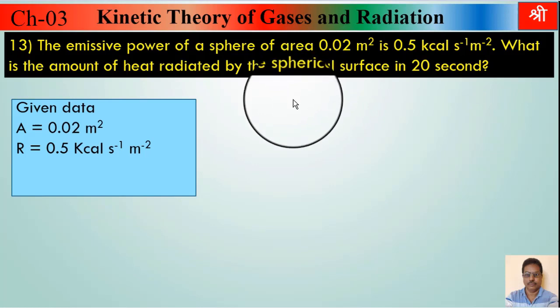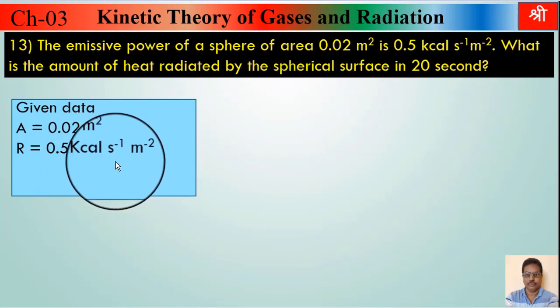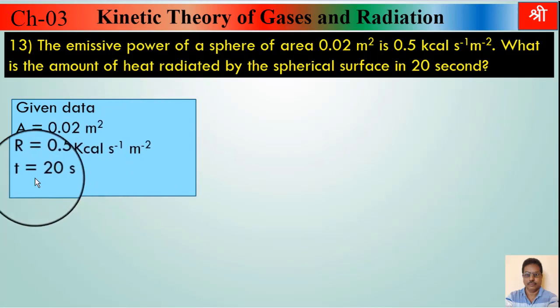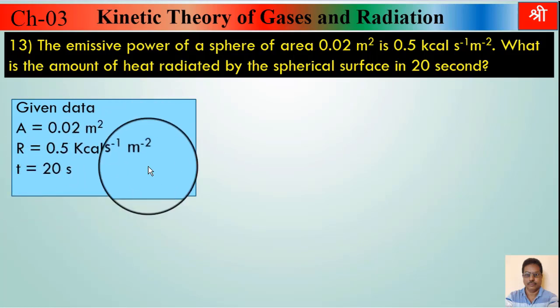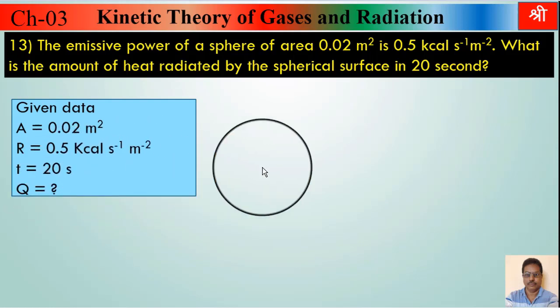Sometimes they take the unit as joule per second per meter square. Sometimes they take kilocalorie, because heat can be measured in kilocalorie also, but the actual SI unit of heat is joule, but calorie or kilocalorie can be used. Then time is given, 20 seconds. We have to find out the heat energy emitted in this 20 seconds.